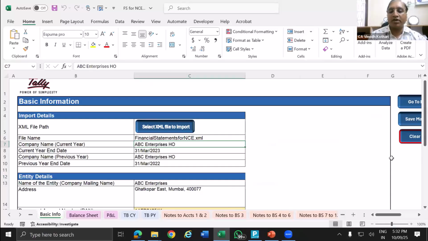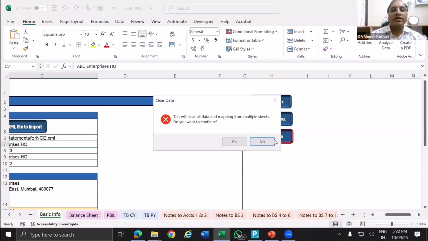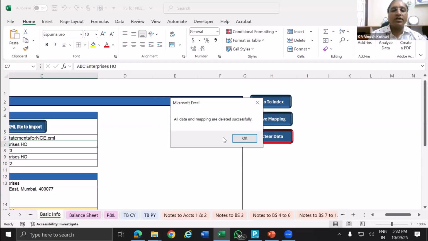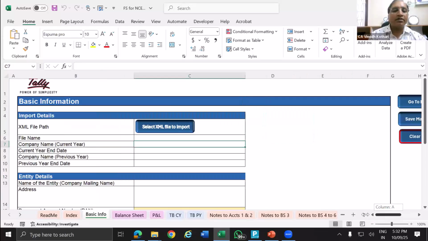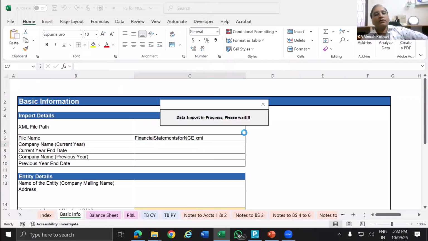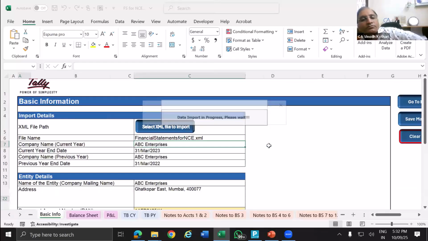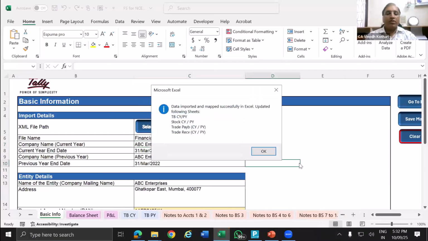You have an option. Suppose I want to update the data or save the file as version 1, version 2. Clear data. Yes, all the data will be cleared. Mapping will be deleted. Hardly less than a minute. Now again import the data. It is not necessary to clear the data, but I don't want overlapping. Done.